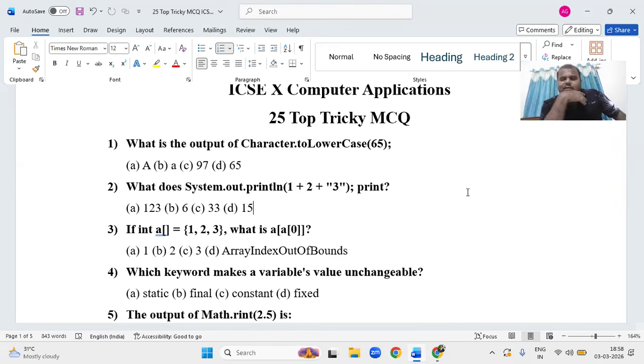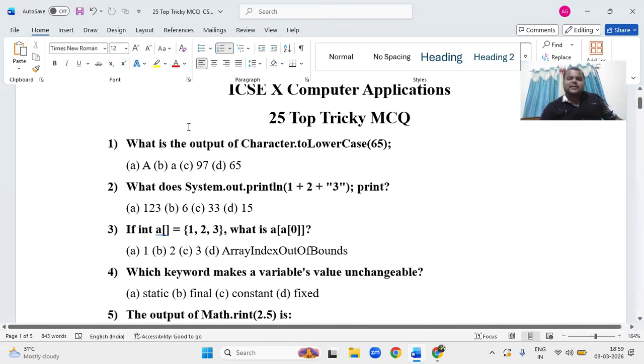How can we convert? As soon as we see this, our brain will work on toLowerCase of 65. So it is the implicit conversion. 65 means capital A, then I can write small a. So lowercase is small a, right? That is not how it works. If he has given capital A, you will get small a. So he has given 65. What is the ASCII value of 65? A. So what is the toLowerCase? It converts to lowercase small a. What is the ASCII value of small a? That is the answer. I think you can understand.